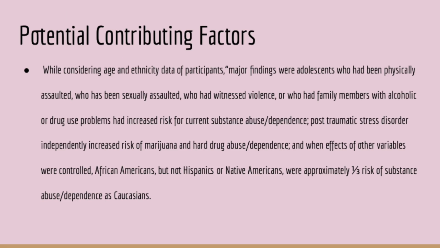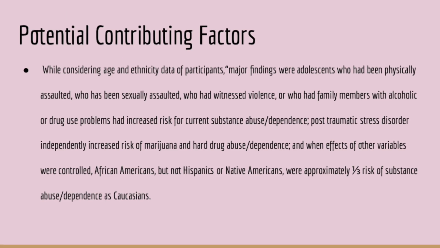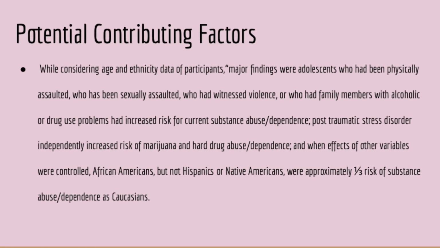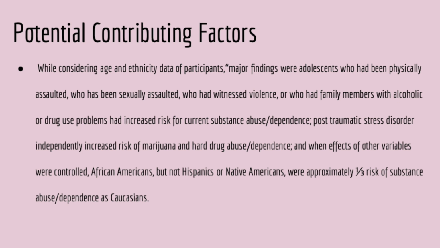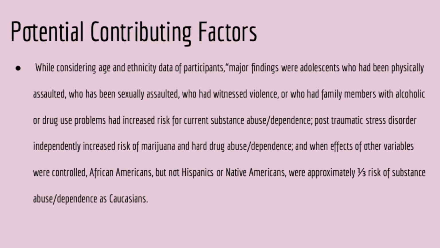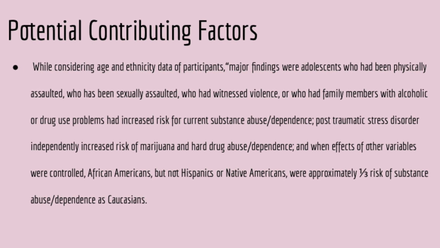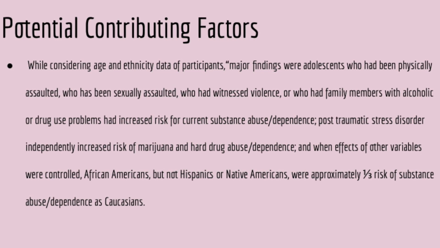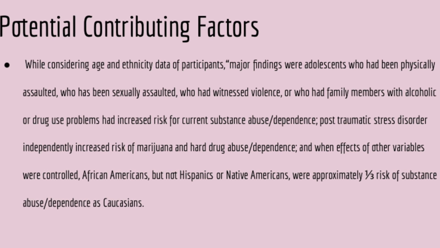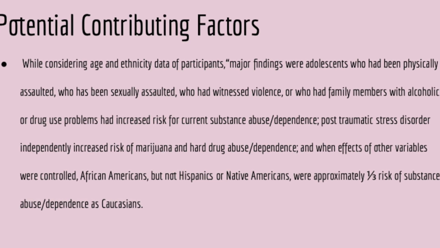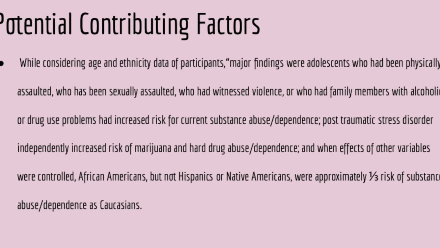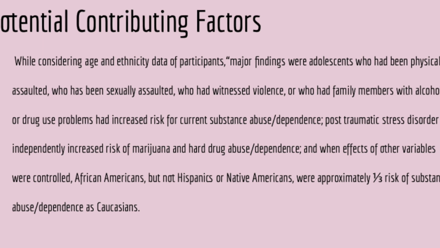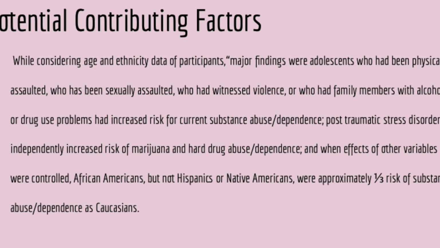While considering age and ethnicity data of participants, major findings were that adolescents who had been physically assaulted, who had been sexually assaulted, who had witnessed violence, or who had family members with alcohol or drug use problems had increased risk for current substance use or dependence. Also, post-traumatic stress disorder independently increased risk of marijuana and hard drug use and dependence. And when effects of other variables are controlled, African Americans were at approximately one-third the risk of substance abuse dependence as Caucasians.